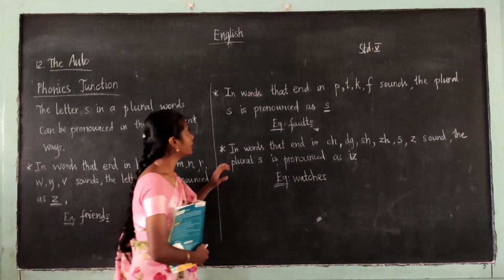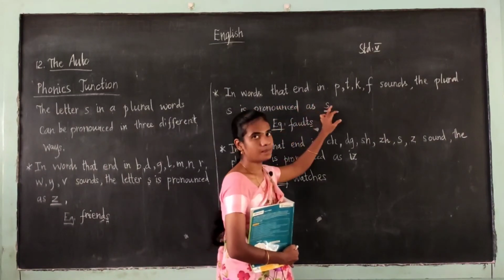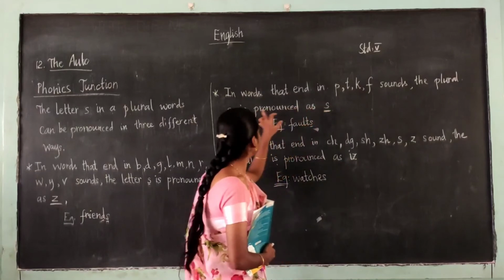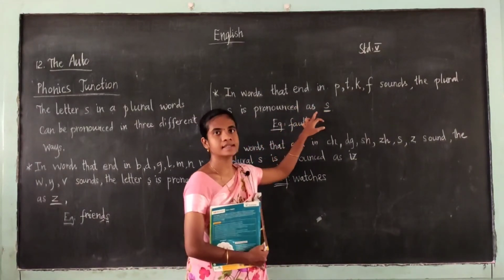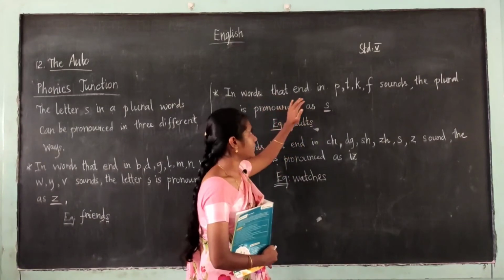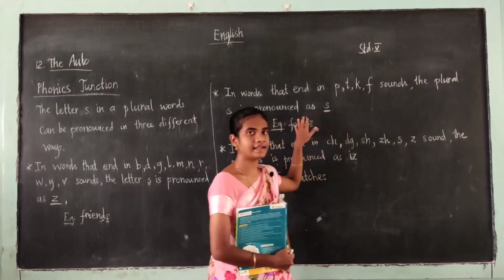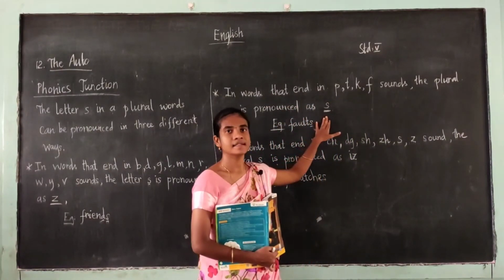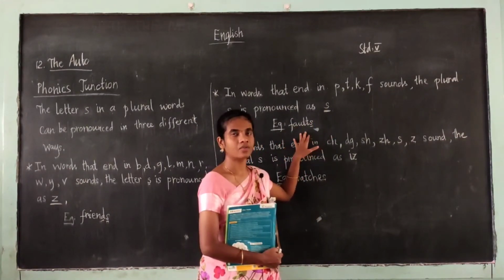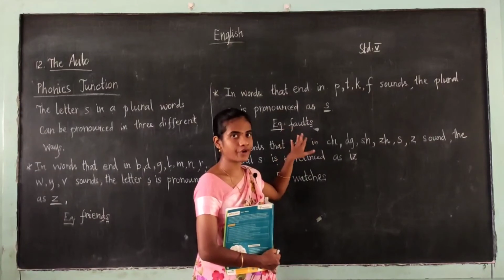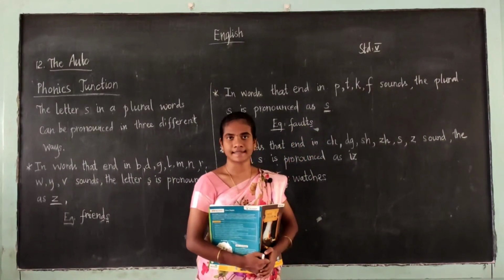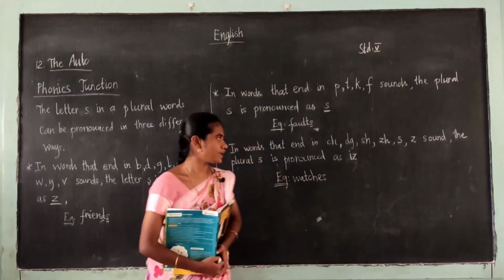See the next one. In words that end in P, T, K, F sounds, the plural S is pronounced as S. So the words that end in these sounds, the letter S is pronounced as S, as in the word false. False. Here the S sounds as S. See the next one.